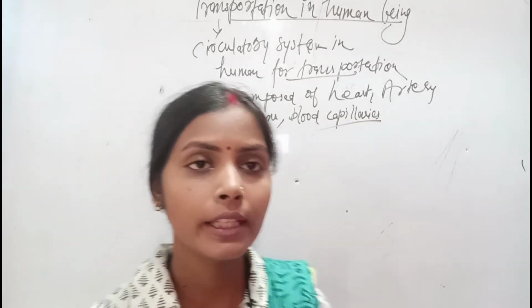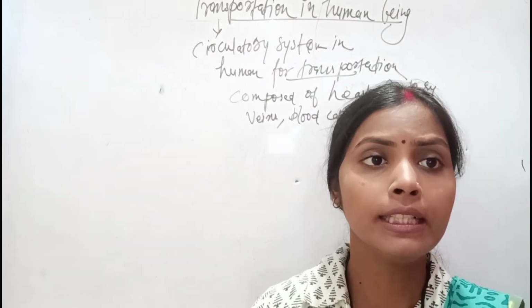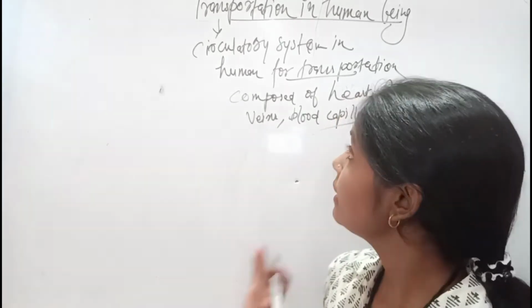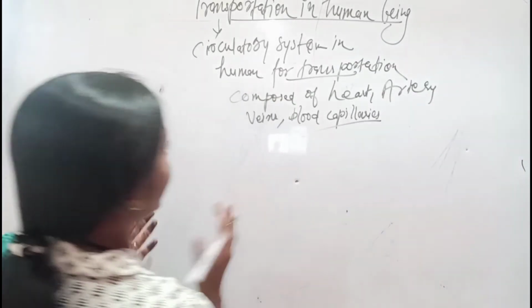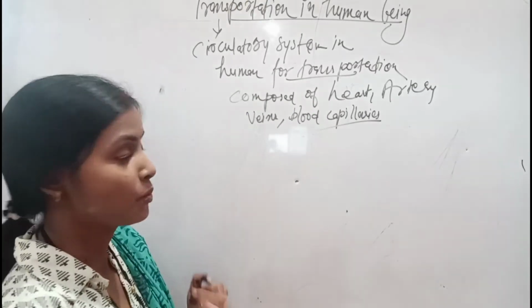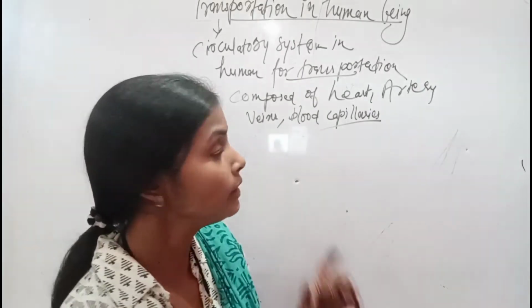These are the different parts of the circulatory system. For this we will see the diagram of the heart, and how the heart helps in the transportation system.